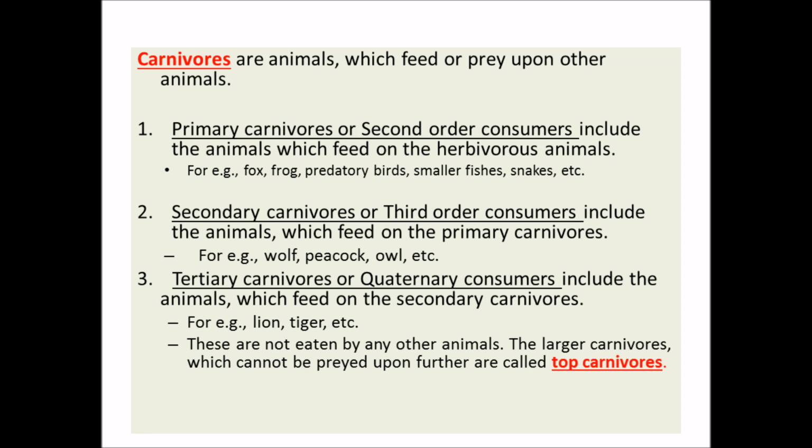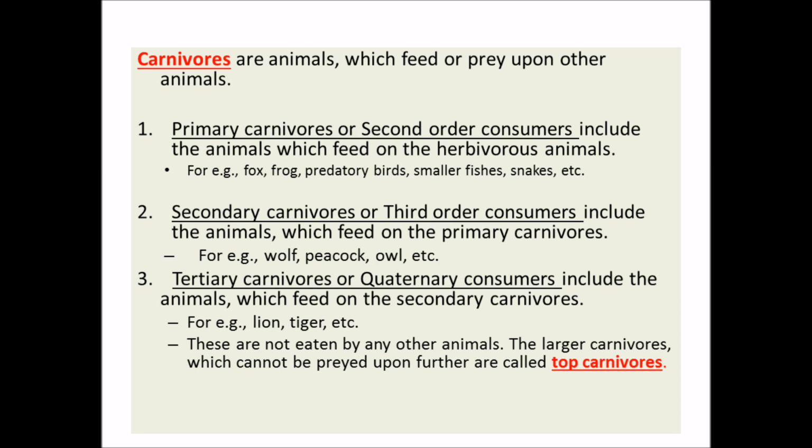We will discuss in detail these different orders of consumers in the case of carnivores when we talk about the food web and food chain in the next lecture. But of course, there is a very interesting term called top carnivores, which you can see mentioned here. Let's have a look at it. Top carnivores are the ones which come at the end of any kind of food chain. We will discuss this again in detail in food chain and food web.